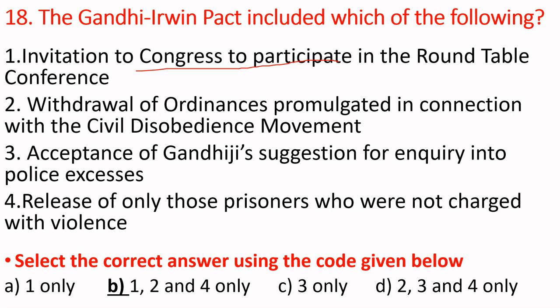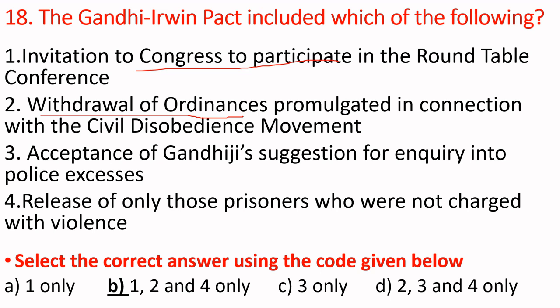Second statement: withdrawal of ordinance promulgated in connection with civil disobedience. Third statement: acceptance of Gandhi's suggestions for inquiry into police excesses. Fourth statement: release of only those prisoners who were not charged with violence. Select the correct answer using the code given below.